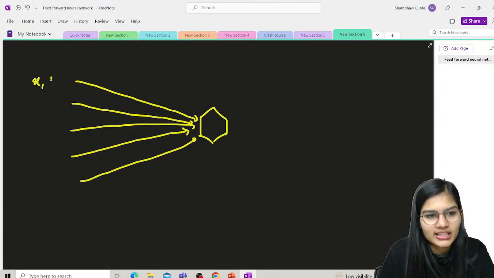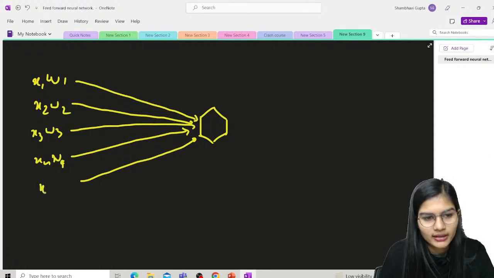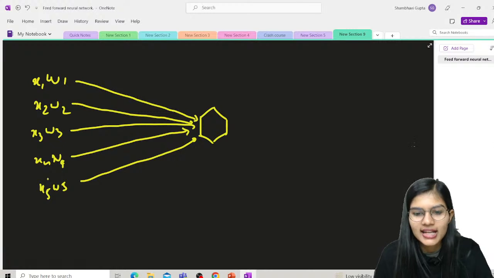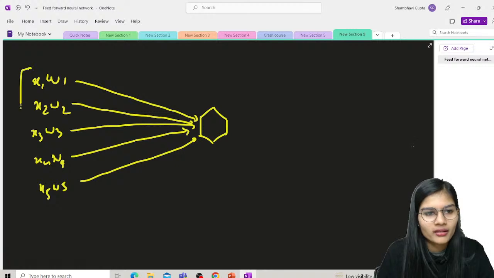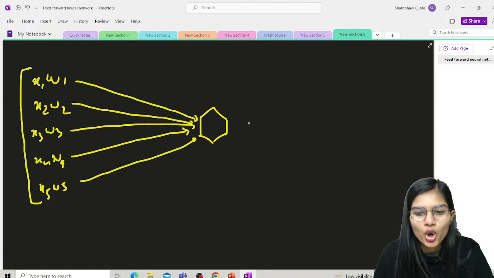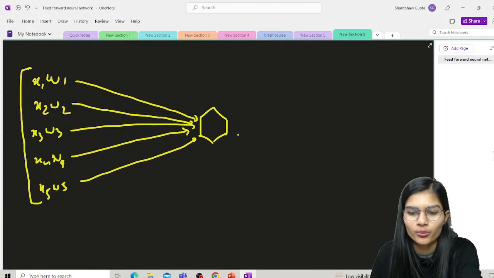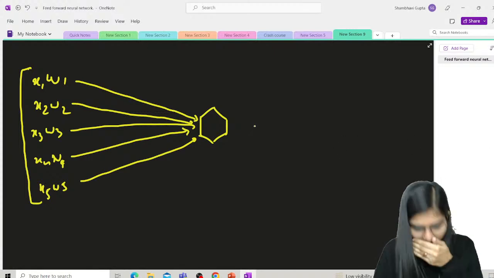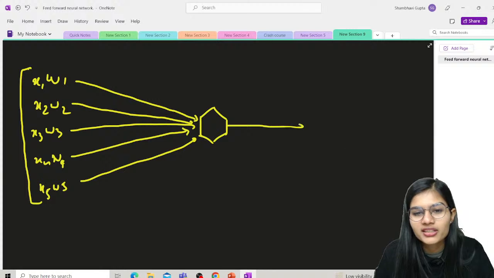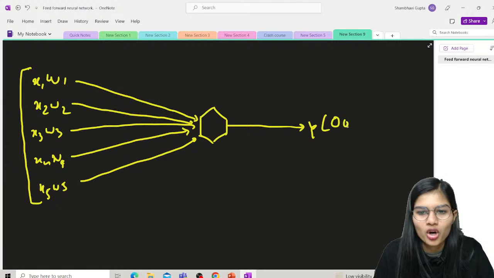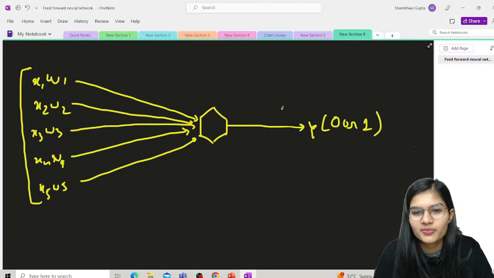I'll just name them, let's say X1, W1, X2, W2, X3, W3, X4, W4, and X5, W5. Fine, let's say these are all the inputs which I have taken. So this is all of my inputs. Now for all of these inputs there will be one output. For all of these inputs there will be one output. Maybe let's say Y, or maybe 0 or 1, whatever my output will be, it will be my respective output.